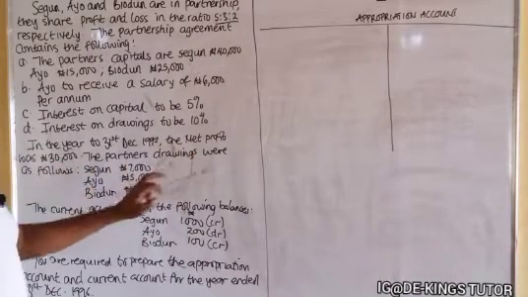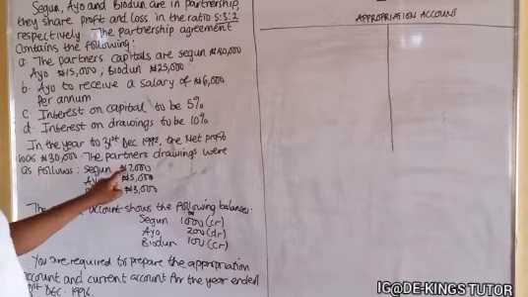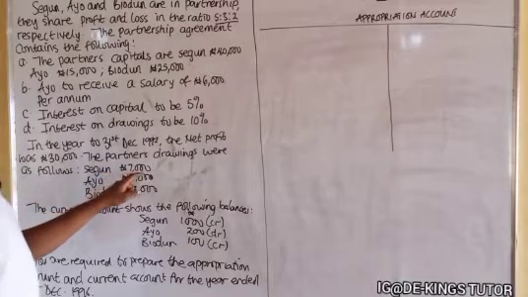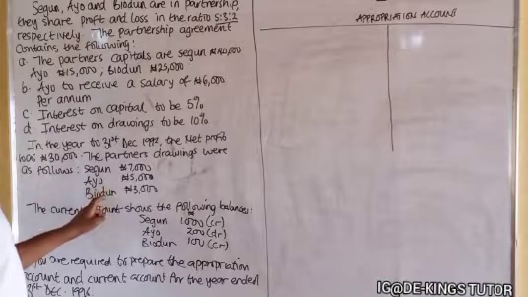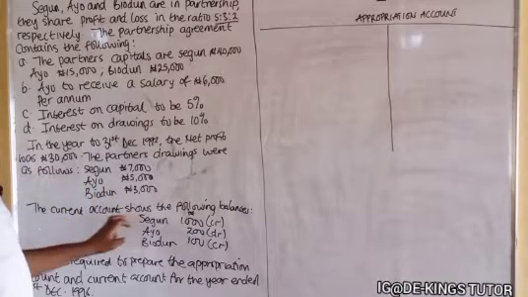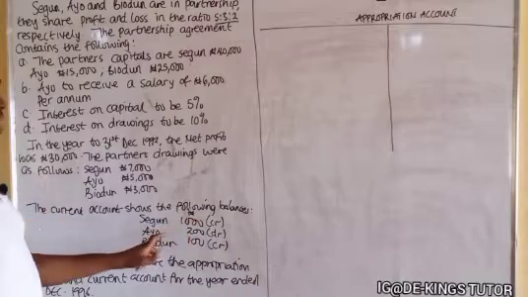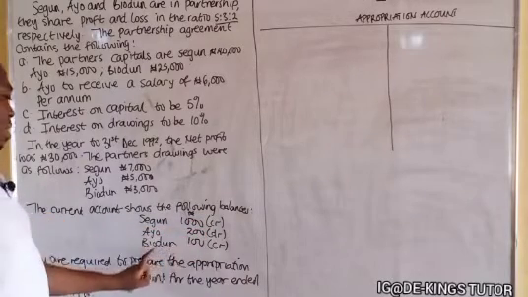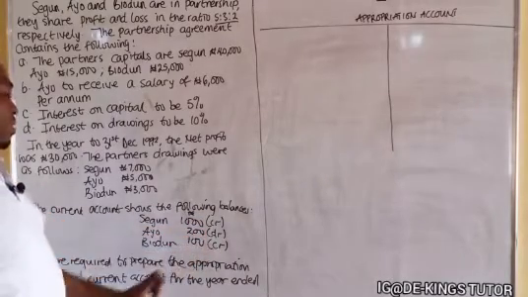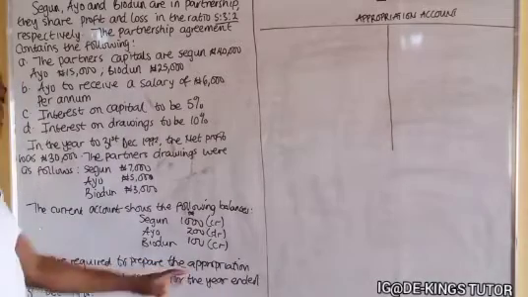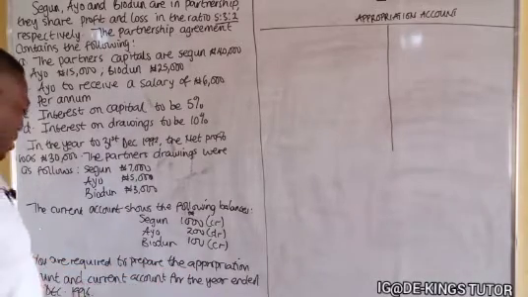The partners' drawings were as follows: Shego withdrew 7,000, Ayo 5,000, Biodu 3,000. The current account shows the following balances: Shego 1,000 should be credited, Ayo 200 should be debited, Biodu 100 should be debited. You are required to prepare the appropriation account and the current account for the year.